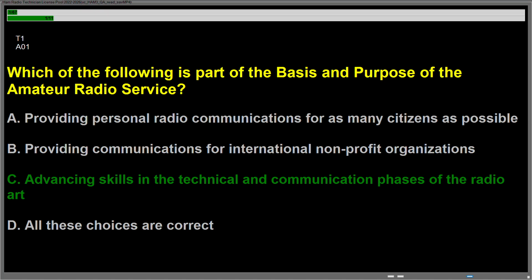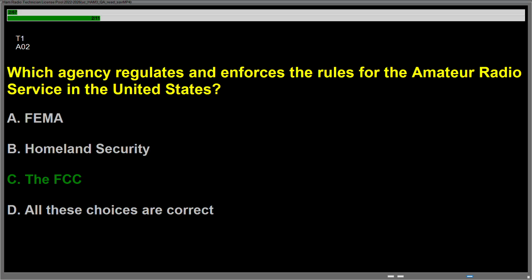Question Alpha 01, which of the following is part of the basis and purpose of the amateur radio service? Answer is C. Advancing skills in the technical and communication phases of the radio art. Question Alpha 02, which agency regulates and enforces the rules for the amateur radio service in the United States? Answer is C. The FCC.